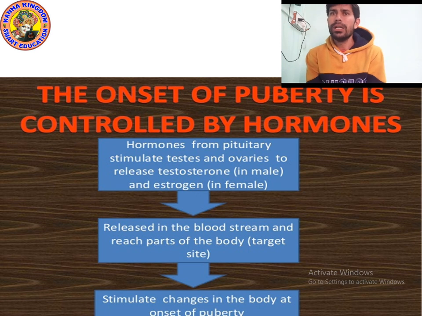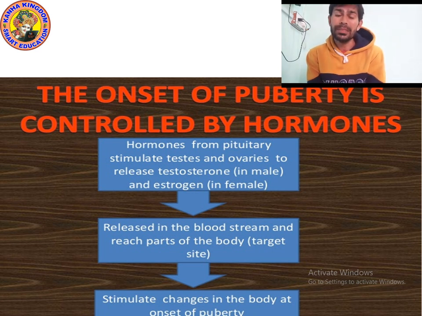Now, as you know, testes and ovaries are endocrine glands, so they will release their hormones without any duct, directly into the bloodstream. So testosterone, released from the testes, and estrogen, released from the ovary, are released into the bloodstream and reach the target site in the body.